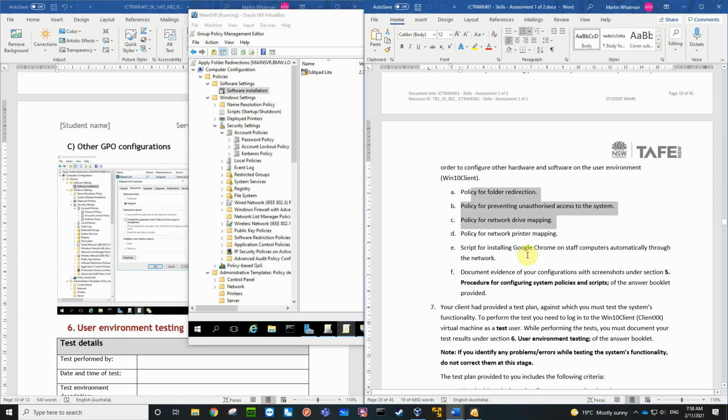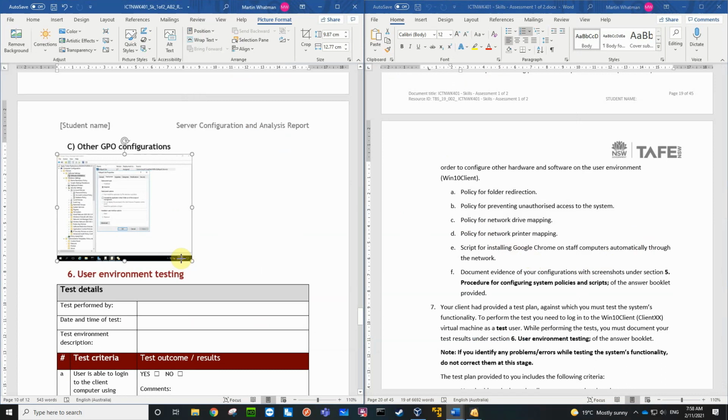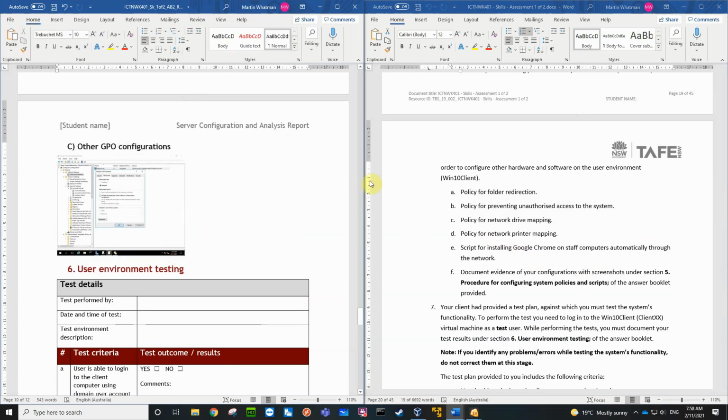Now the other thing that we need to do is to put another policy in here for the printers. And then that'll be done, and we'll put the picture for that in here as well. So let's cut that there, and we'll put the picture for the printers in here as well. So let's show how to do that.